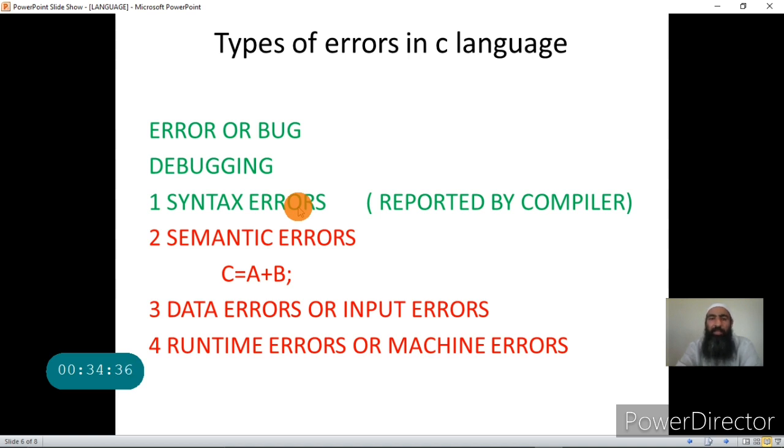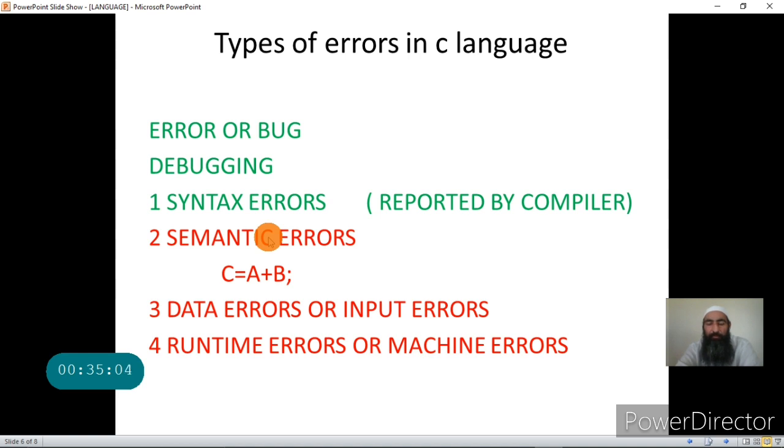Now another error, that is semantic error, and the other two errors, that is the data errors or input errors and runtime errors. These are the errors that won't be reported except the last type. These two errors, that is error number 2 and error number 3, these are the errors that won't be reported. But how do we know that these errors have occurred?